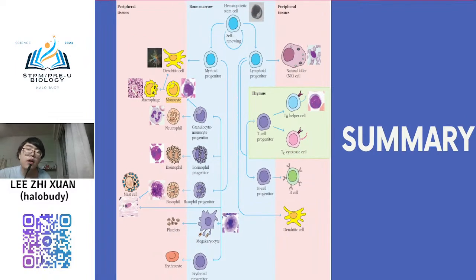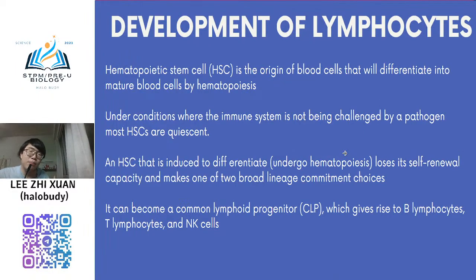Okay, so in development you need to know how this cell can be developed, how in this process. So yeah, you need to learn. So I just make it short, the development of your lymphocyte. So how the T cell and B cell are developed. You know that both of them are lymphocytes, but how to differentiate? How do we know this is T, how do we know this is B?